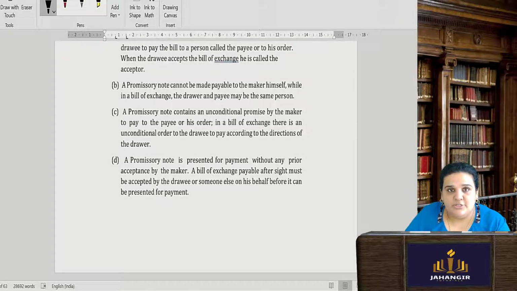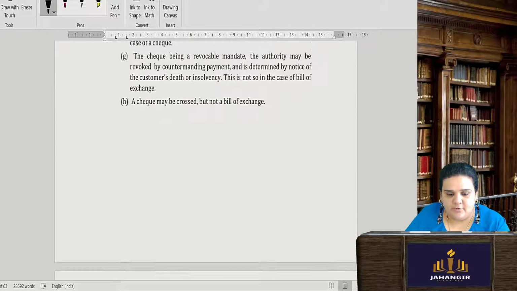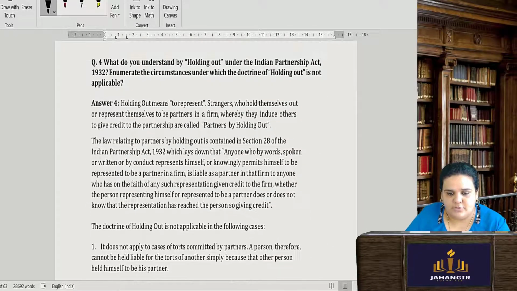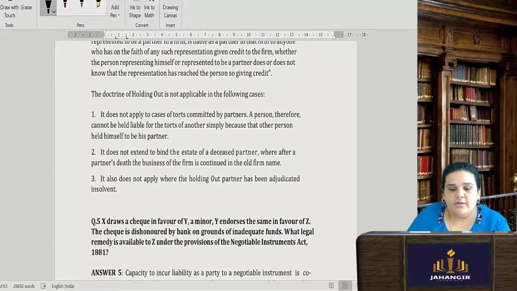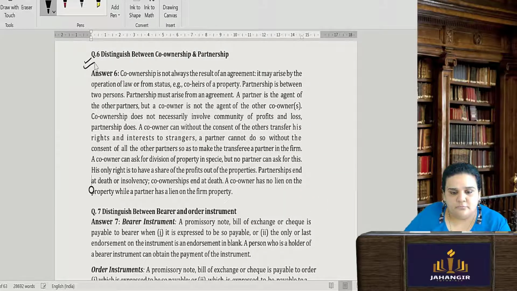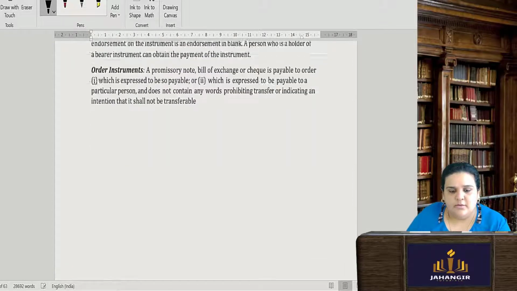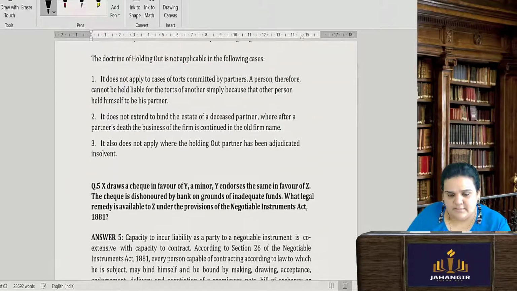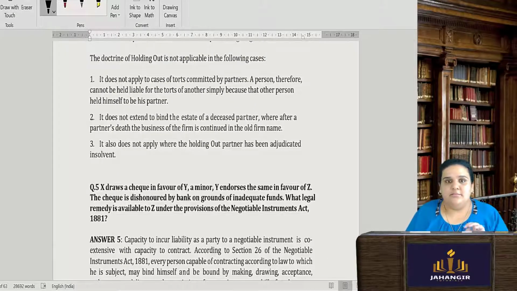I have merged negotiable instruments and Indian Partnership Act questions together because tomorrow I will be doing negotiable instruments. Question number 4, I told you all, holding out, partner by holding out, a partner by estoppel. That doctrine is very important. Doctrine means the rule. So what is a partner by holding out and what are its exceptions? The next question is to distinguish between co-ownership and partnership. These are from the past year exams, only these many questions have been asked from this chapter. So you can understand how much is the weightage of this chapter, not more than 7 to 10 marks.